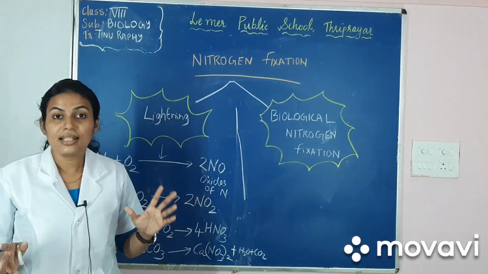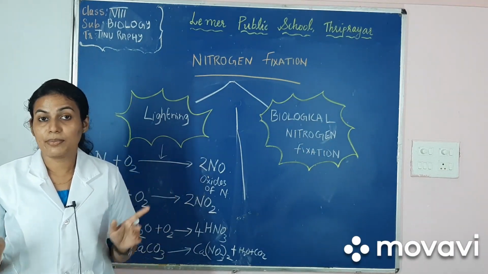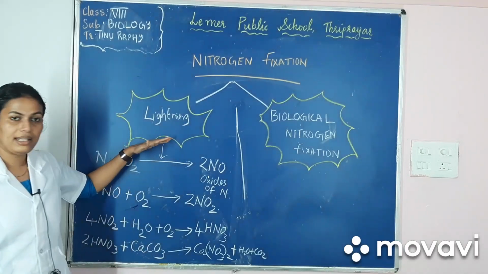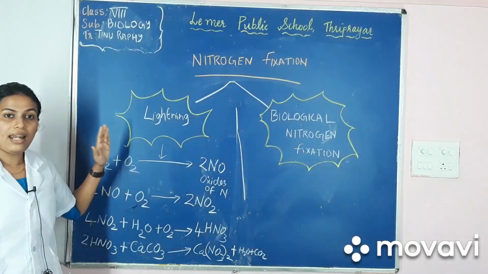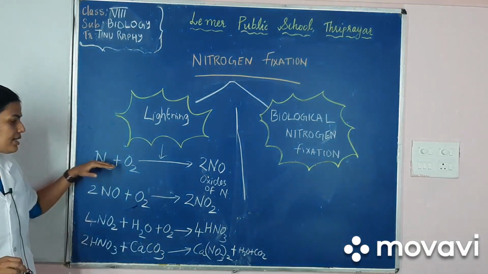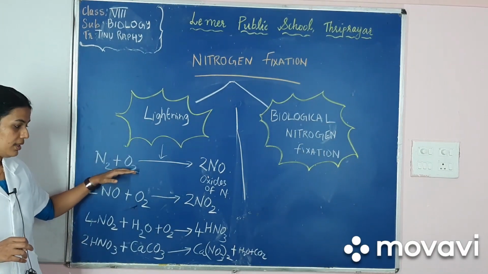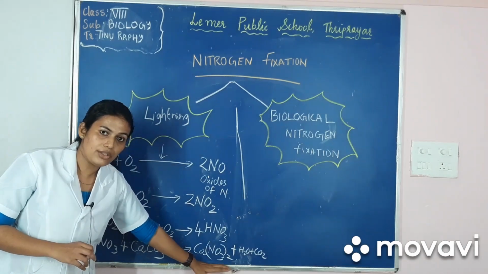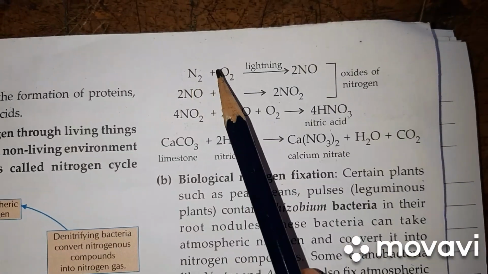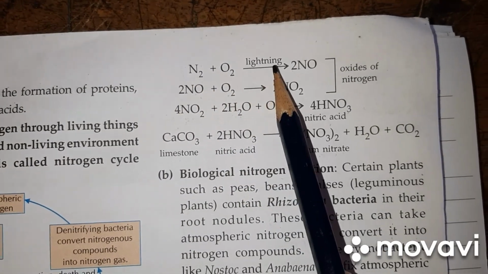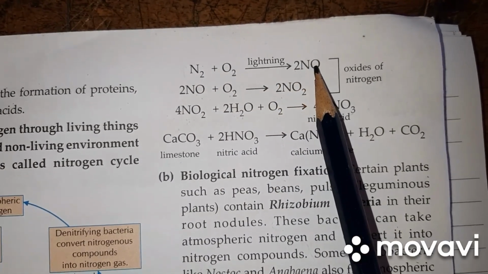So let's summarize. Nitrogen fixation happens by 2 ways. The first method is by lightning, the second method is biological nitrogen fixation. In lightning, nitrogen and oxygen in the atmosphere get converted into calcium nitrate, that is a nitrate form. Nitrogen and oxygen in the atmosphere combine when lightning happens to form oxides of nitrogen.